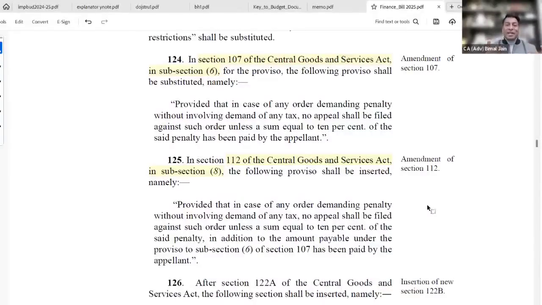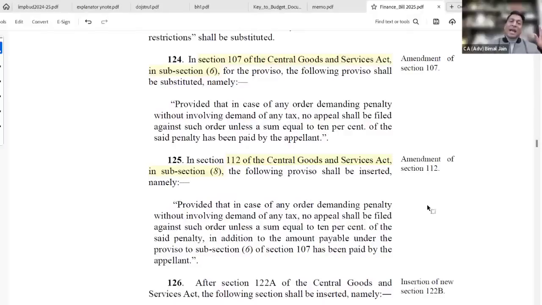Otherwise, the normal provision is that if you are a registered person and want to file an appeal, you must pay 10% pre-deposit of the tax component, the disputed tax component. Nothing required for interest and penalty.